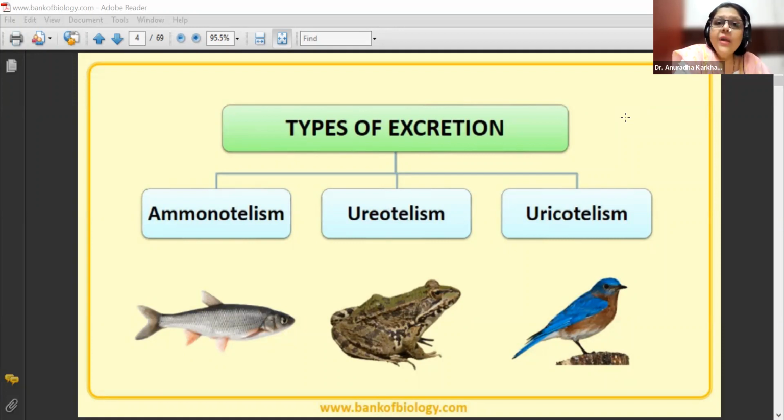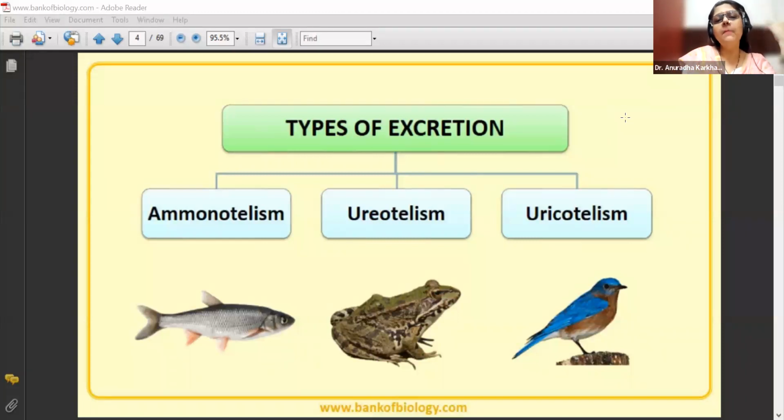On the other hand, uric acid is the least toxic one and it requires the least amount of water. Birds cannot afford to drink a lot of water like we all do, correct? So they are going to excrete that ammonia in the form of uric acid as pellets, so minimum water is used.